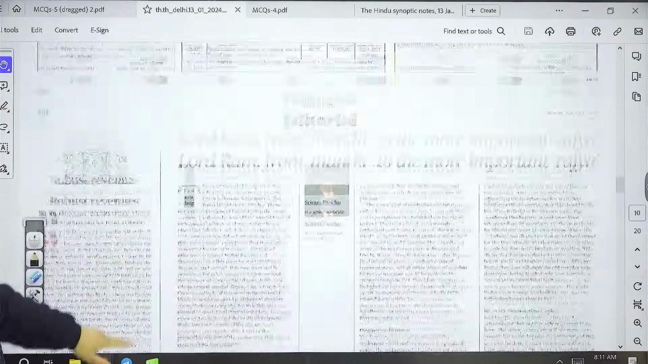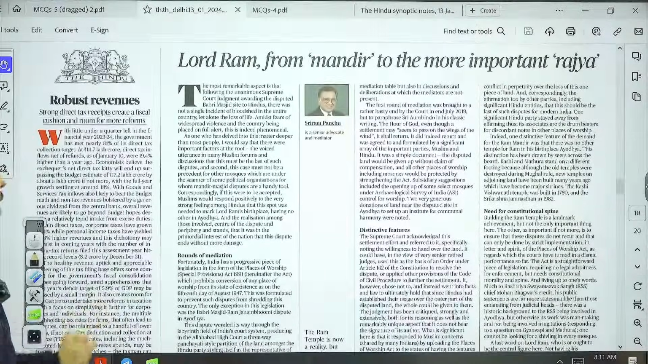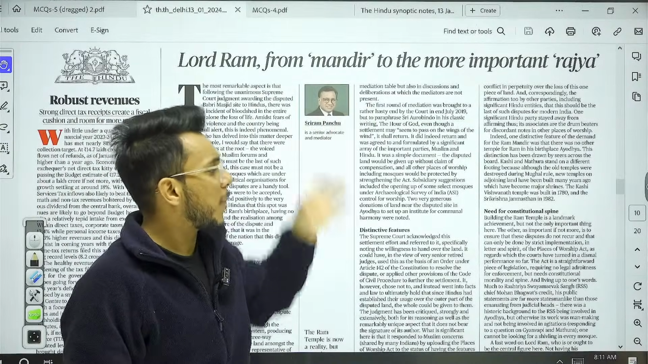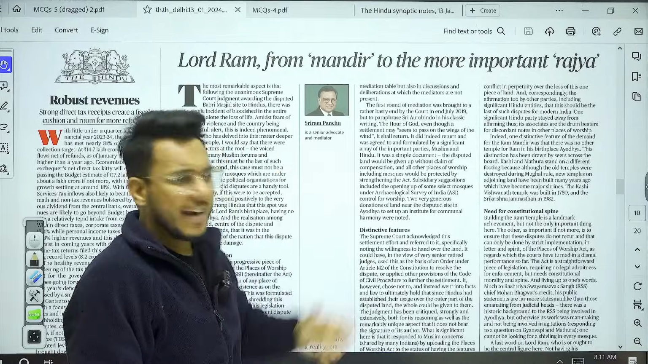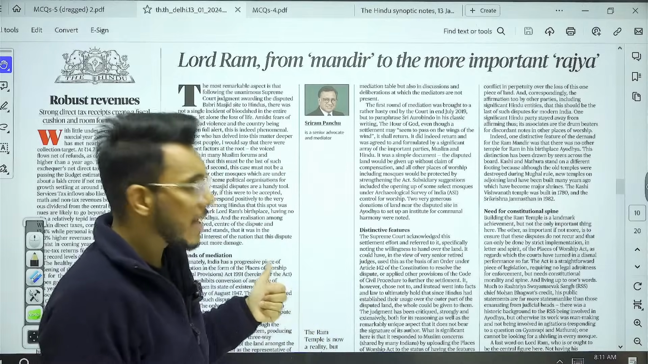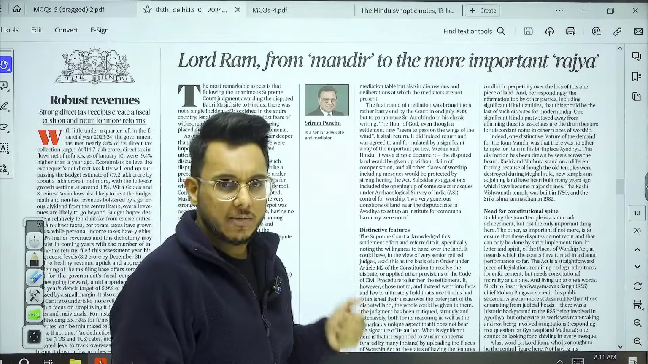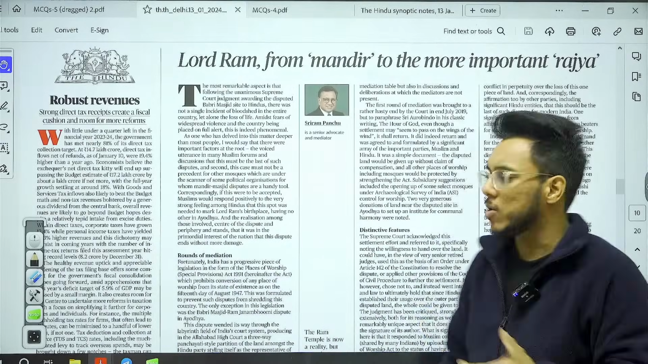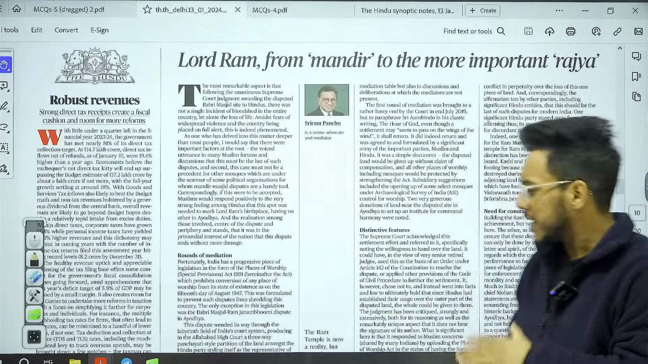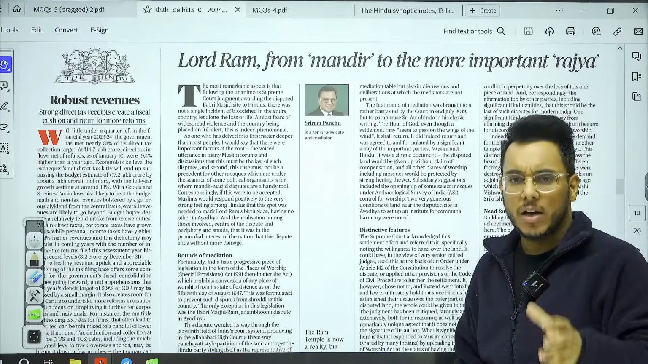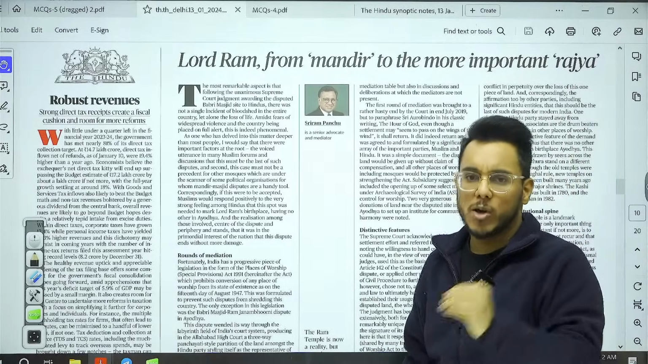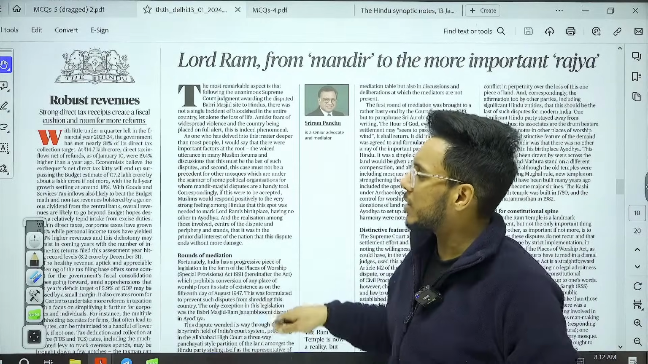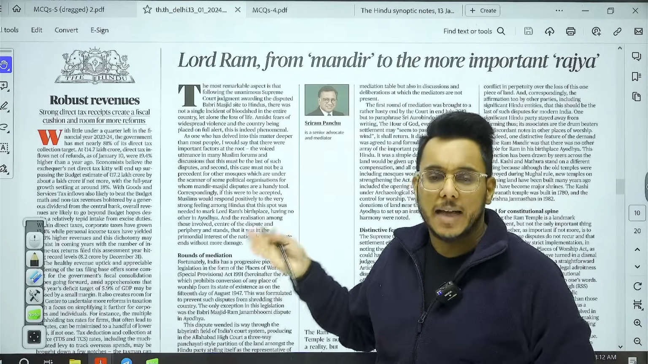After that, we come to the editorial page. Now, editorial page, first article: Lord Ram from Mandir to more important Rajya. Guys, I have read this entire article, but the article does not contain much substance for the examination. Ayodhya temple construction that is going on and all such things are being discussed here. If you want, for your interest, you can read it, but from an exam academic point of view, much substance is not given here.